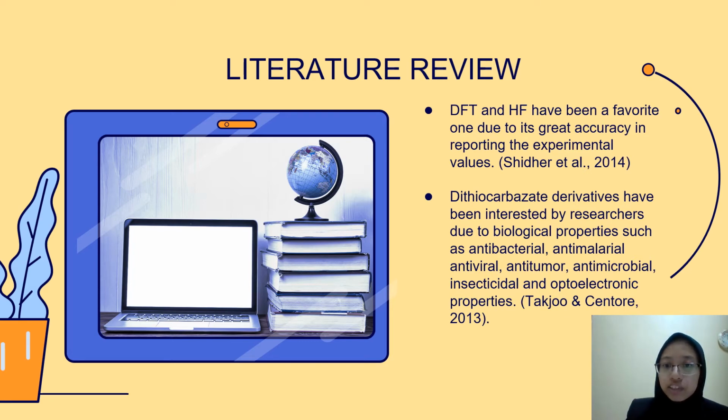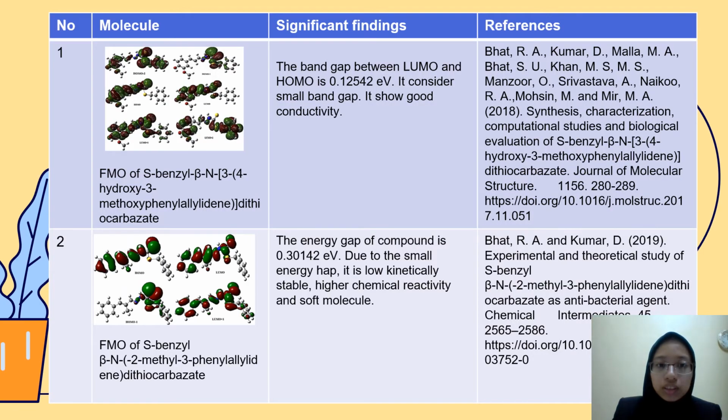Dithiocarbazide derivatives have been of interest to researchers due to biological properties such as antibacterial, antimalarial, antiviral, antitumor, antimicrobial, insecticidal, and optoelectronic properties. These are all the compounds that have been studied before. Most of the experiments use Gaussian 03, but in this project, I will use Gaussian 09.